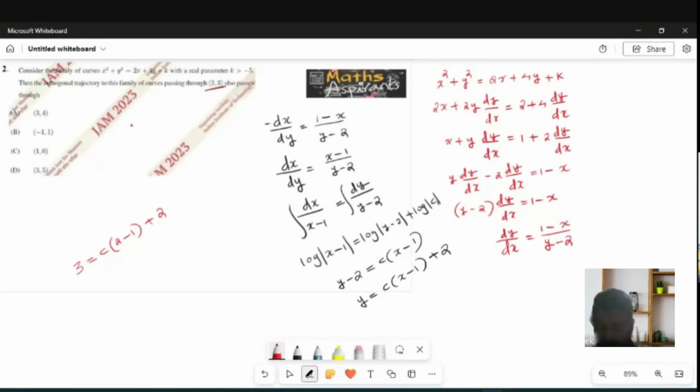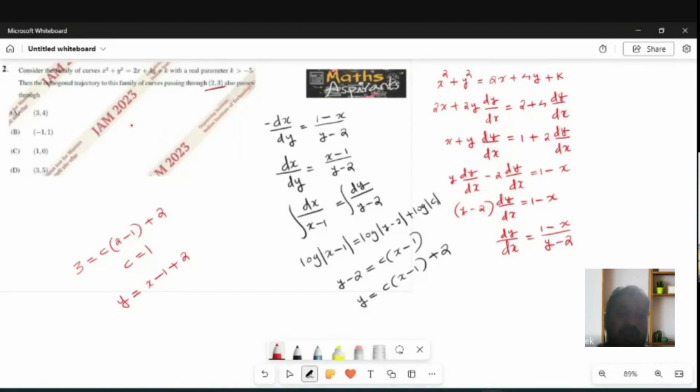So 2 minus 1 is nothing but c, so c is equal to 1. So what is your solution? y is equal to x minus 1 plus 2.